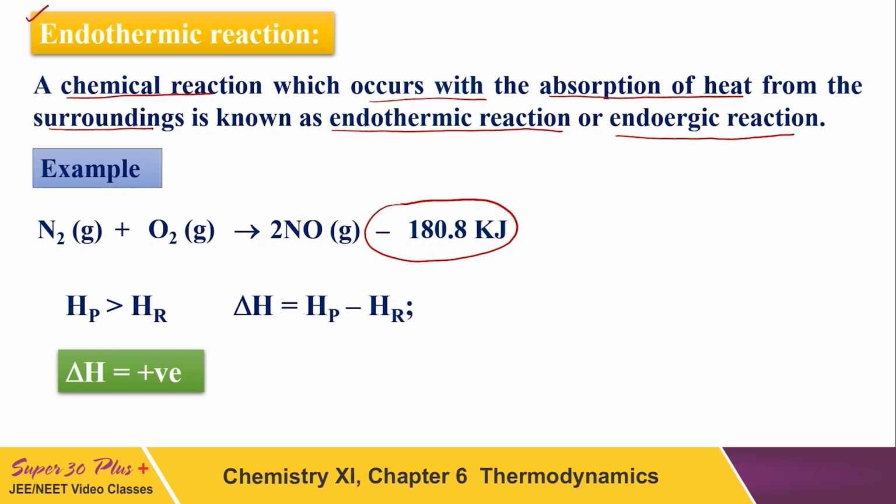So when the reaction takes place, just like reactants are consumed, some energy is also consumed. Here the enthalpy of the product will be greater than the enthalpy of the reactant because energy is being absorbed. In this case, definitely the enthalpy change will be positive. So here delta H will be positive.